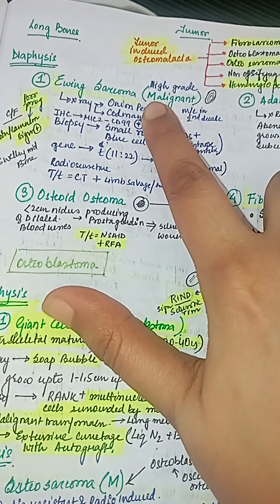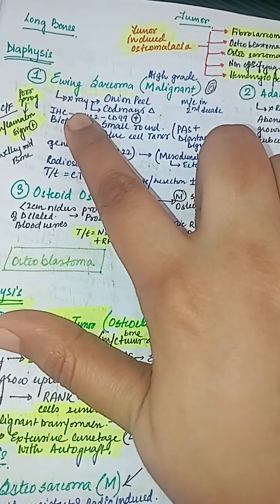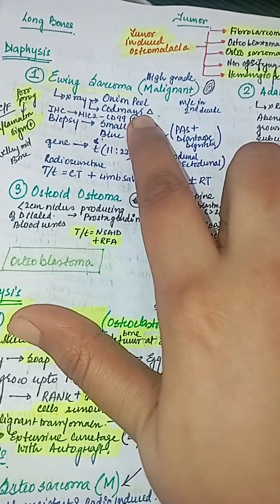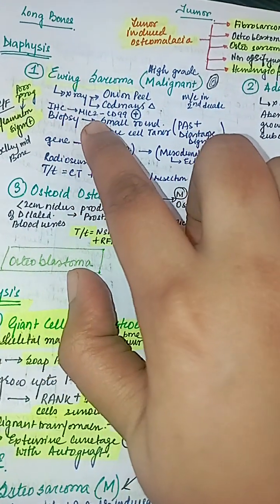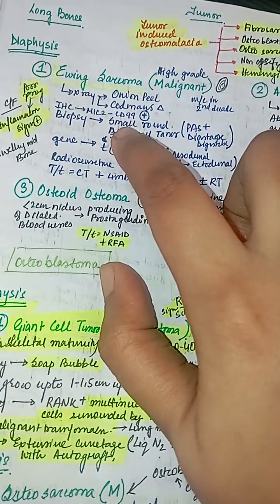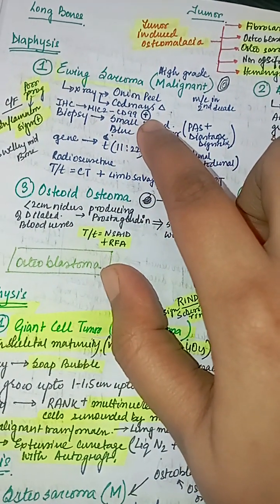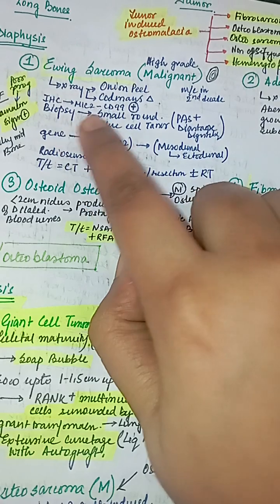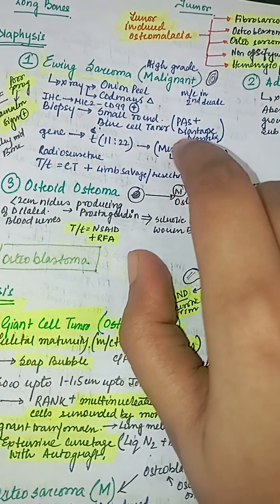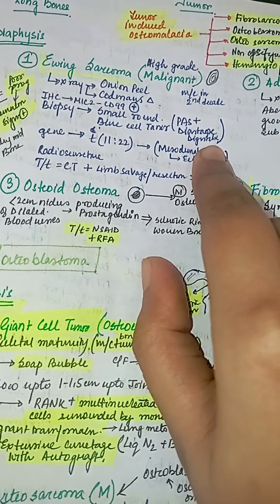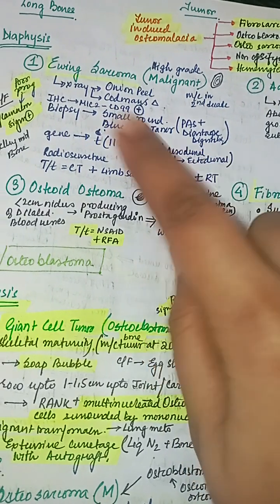X-ray shows onion peel and Codman's triangle. IHC is MIC2 CD99 positive. Biopsy shows small round blue cell tumor, PAS positive, diastase digestible.